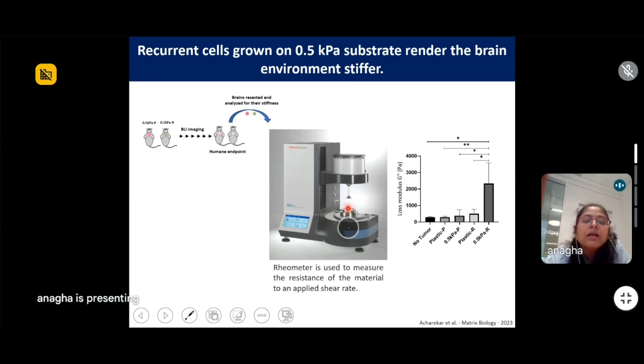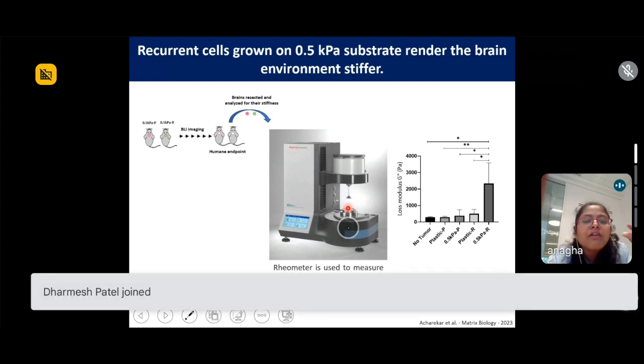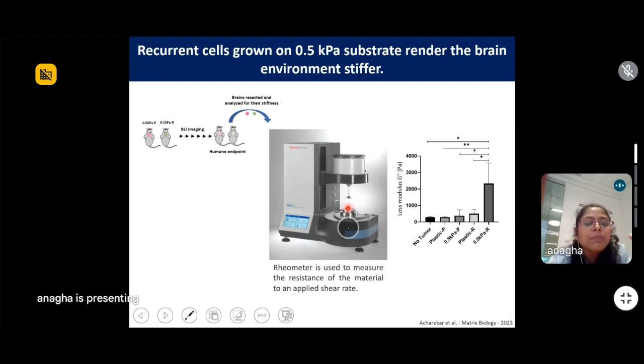So for example, if you keep a boiled chickpea, a boiled chana over here, the force required to deform the boiled chickpea will be less. But if you keep a dried chickpea here, the force required to deform that dried chickpea will be more. So the force required by the material to sustain the deformity is measured by the rheometer.